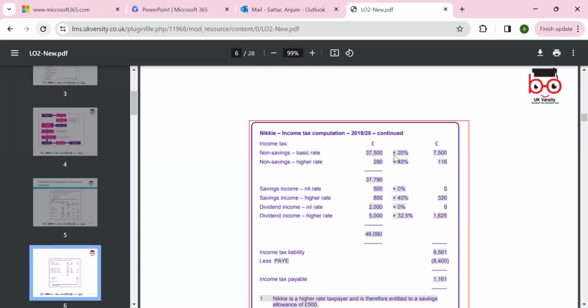So first 37,500, 20% tax, in that year was the Finance Act 2019-20. So we have a tax liability. Then we have a saving, it is 40% tax, because if you're a high earner, more than 50,000, then your tax is increased. So that's your 40% tax on 290. So why the 290?